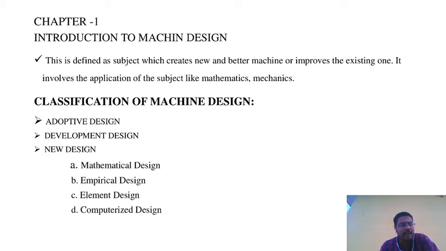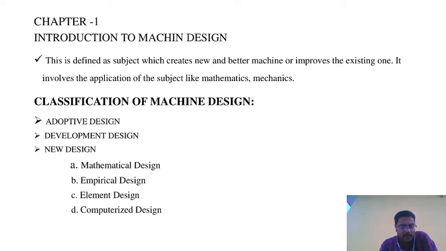Next one is new design. As the name indicates, it is the designing of a new product. This type of design needs a lot of research, technical ability and creative principles of machines.